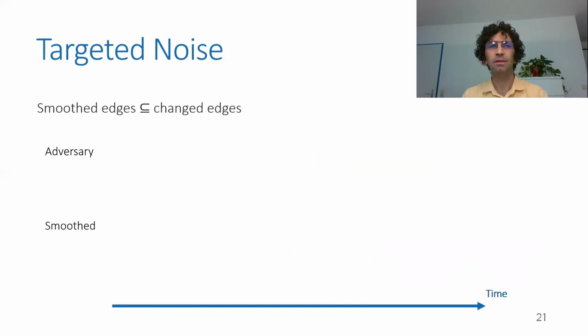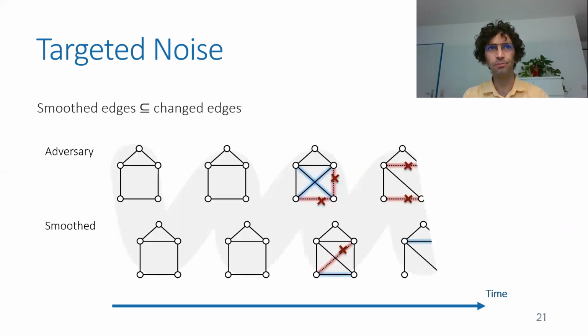And last, there is a model that we present of targeted noise. Here we think of an adversary that tries to change the network, but doesn't always succeed. In this case, the smoothing process can only happen on edges that the adversary tries to change. So if it doesn't change anything, nothing happens.